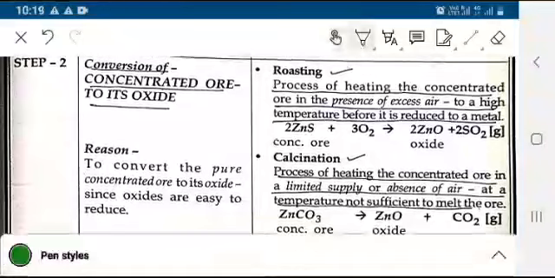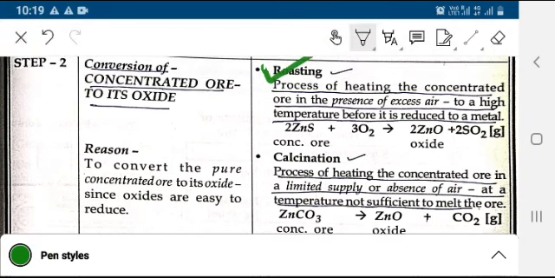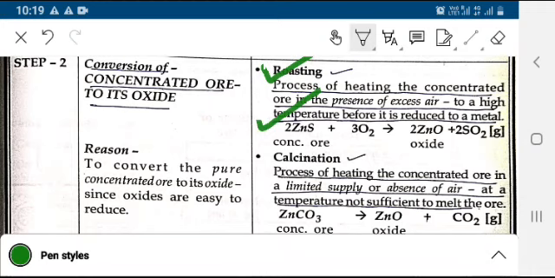It is the process of heating the concentrated ore in the presence of excess air to a high temperature before it is reduced to a metal. You can see the reaction: 2ZnS + 3O2 gives 2ZnO + 2SO2.